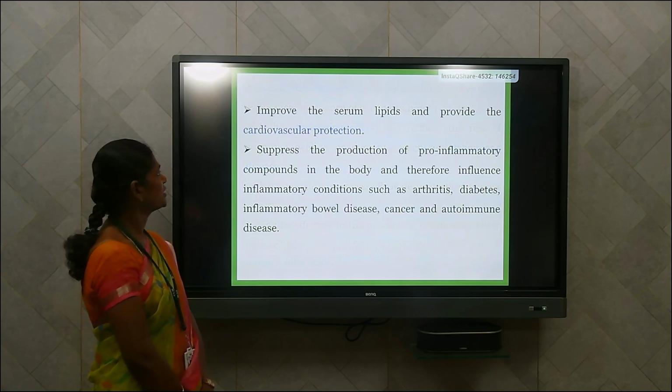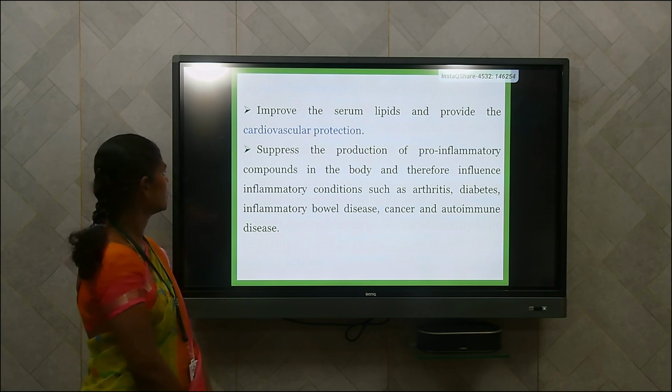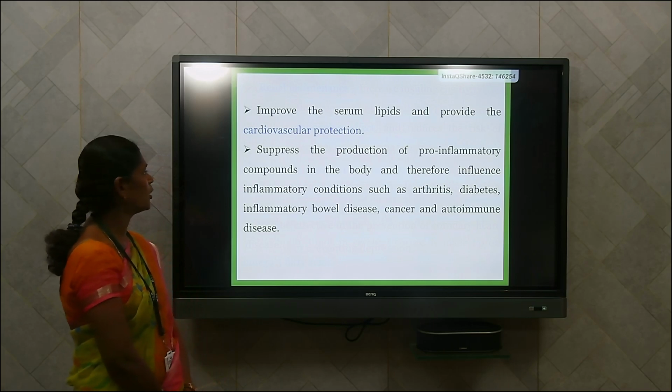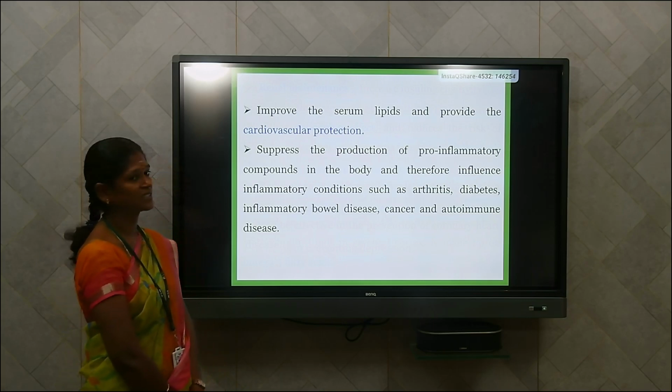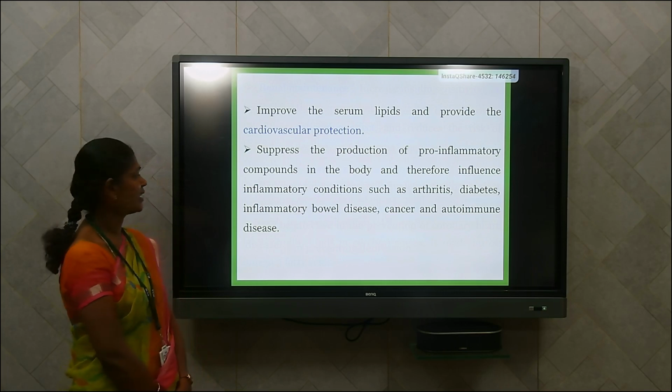This omega-3 fatty acid also improves the serum lipids and provides cardiovascular protection, and it suppresses the production of pro-inflammatory compounds in the body, and therefore it influences inflammatory conditions such as arthritis, diabetes, inflammatory bowel disease, cancer, and autoimmune disease.